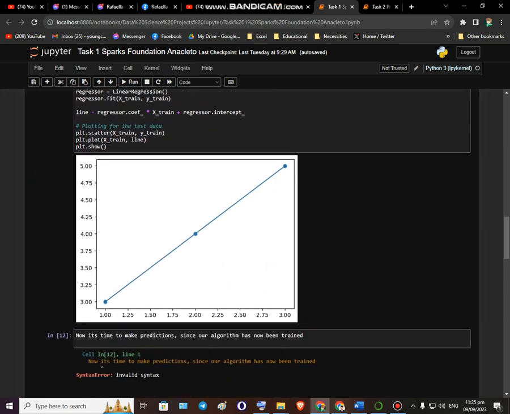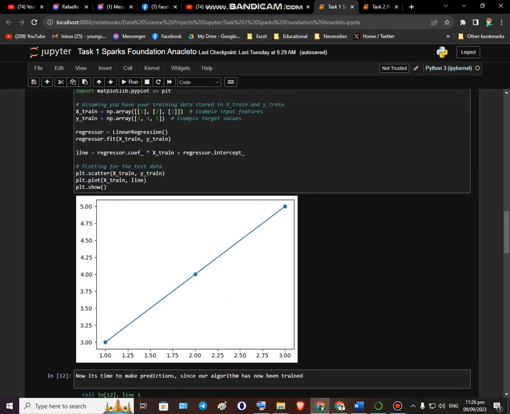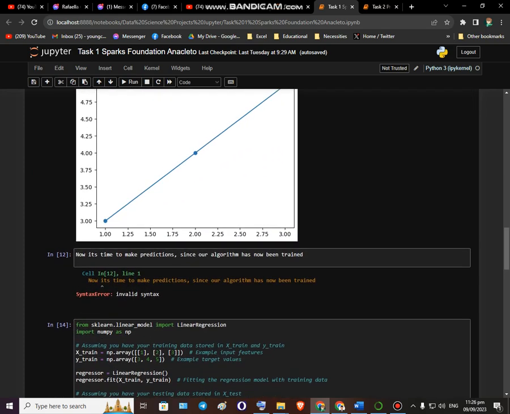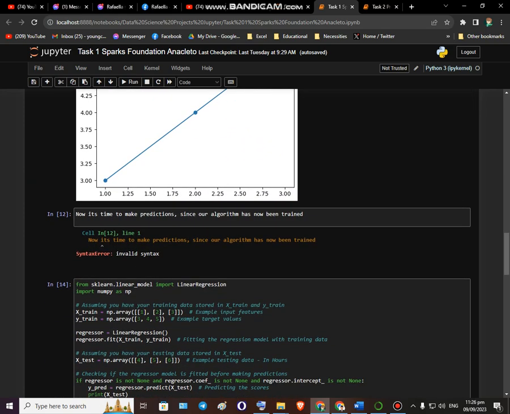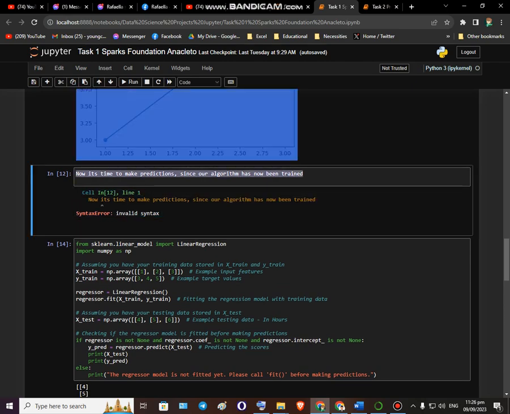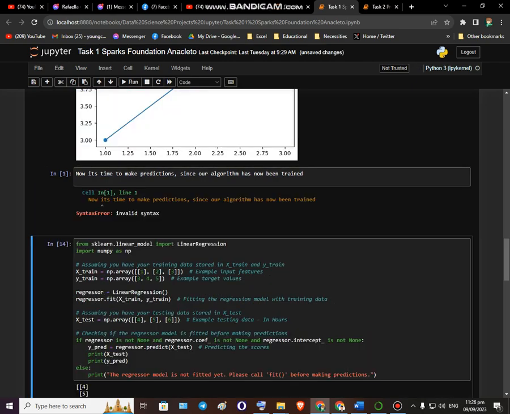Okay, so as you can see, we have another graph. This is not a scatter graph, this is a line graph now. Okay. And then it's time to make the prediction since our algorithm has now been trained. Now ignore this because this is literally just what you get when you press shift enter. Right there. See?